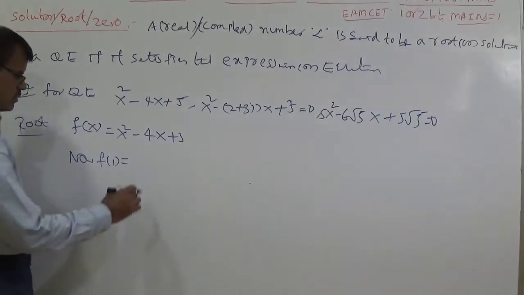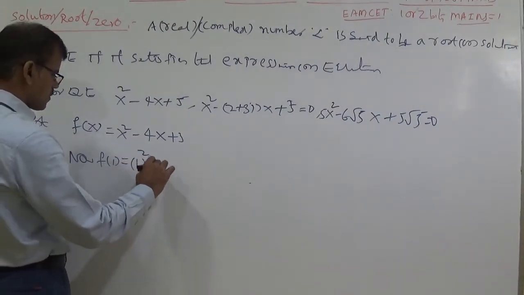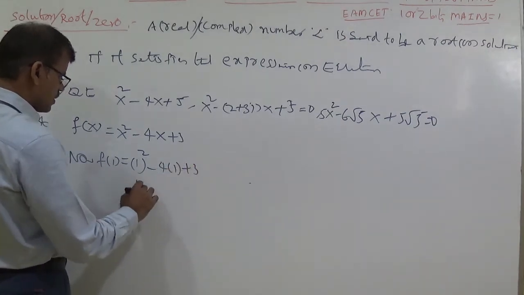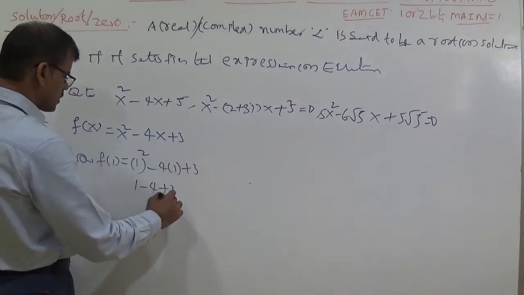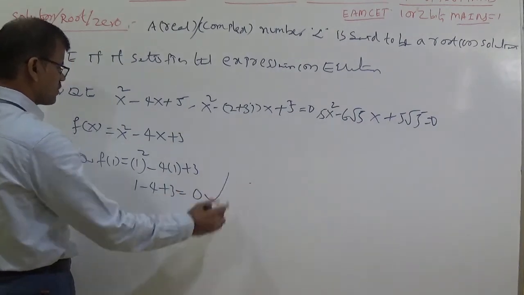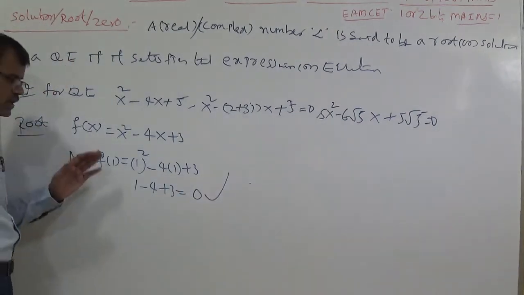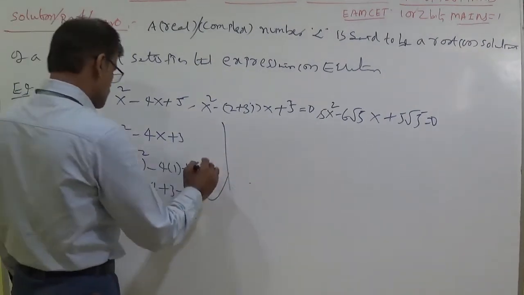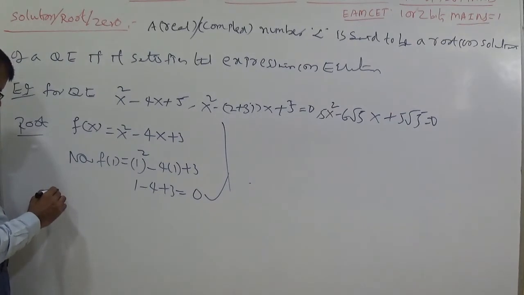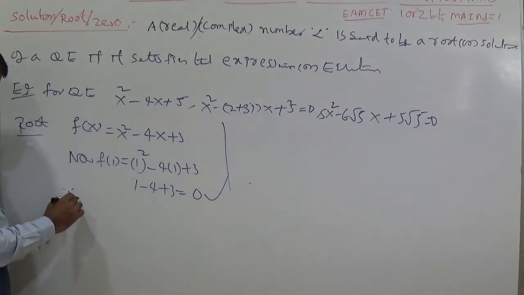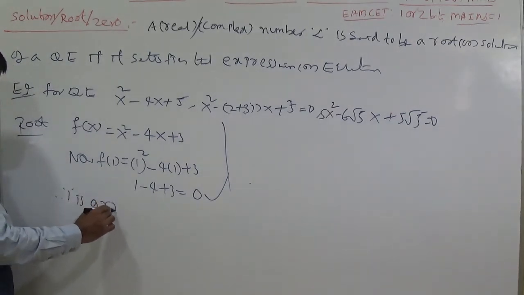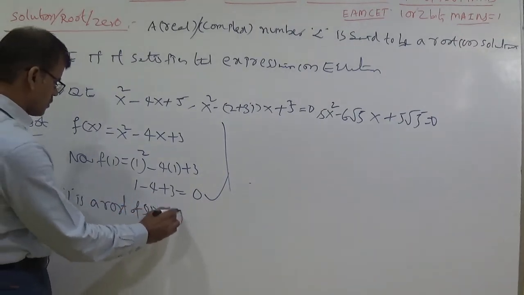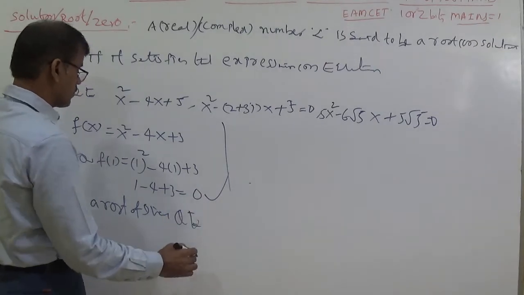Substitute 1 here. It becomes 1² − 4(1) + 3. So 1 − 4 + 3 becomes 4 − 4 = 0. Satisfying means that you should get the answer as 0. This is a quadratic equation. Therefore 1 is a root. Here we can say that 1 is a root of the given QE.